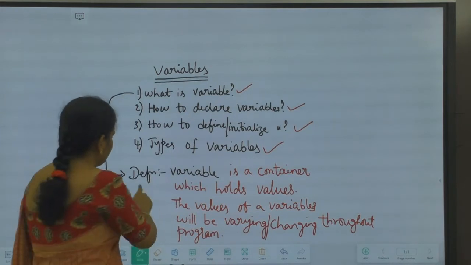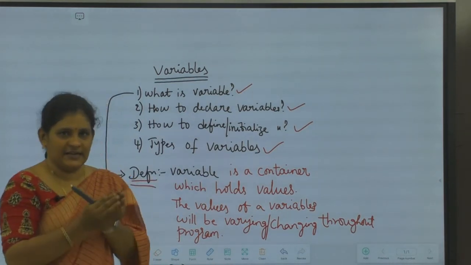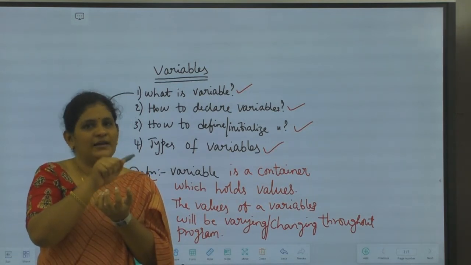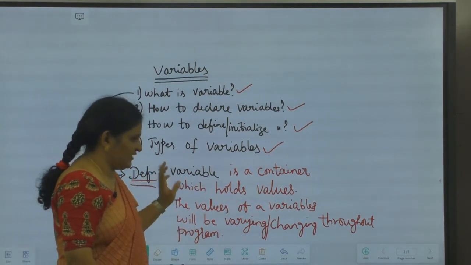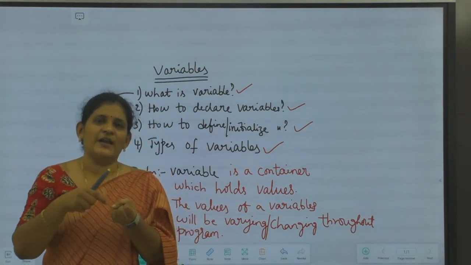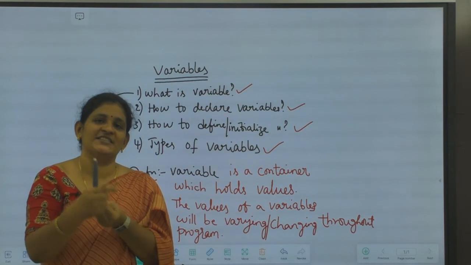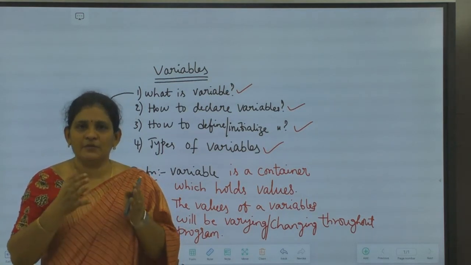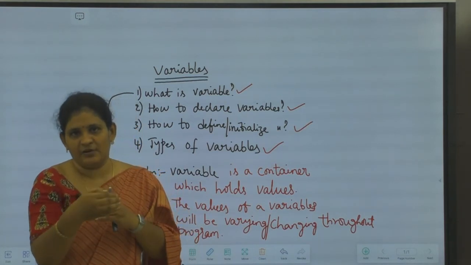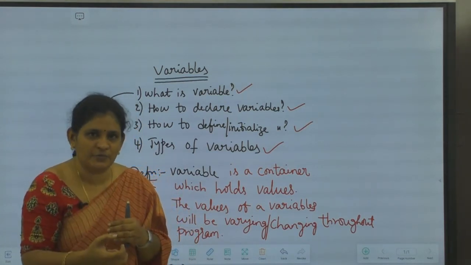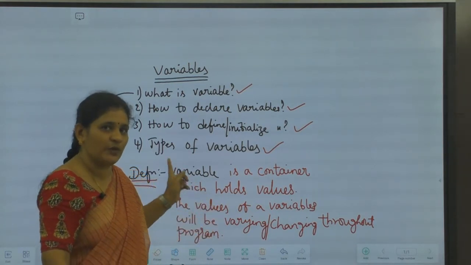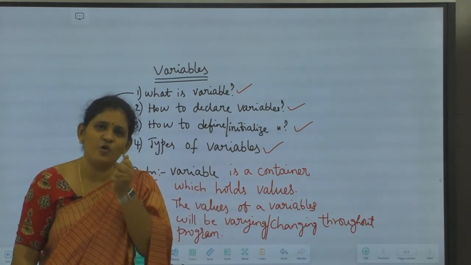I have given the definition here. A variable is a container which holds values. That is the first thing. The second is that whatever values the container is holding can be varied, changed throughout the program. We will be using variables in our program to hold the data. If I want to give any data to the program, that data will be held by some container. That container I am calling a variable. A variable is a container which holds the data.